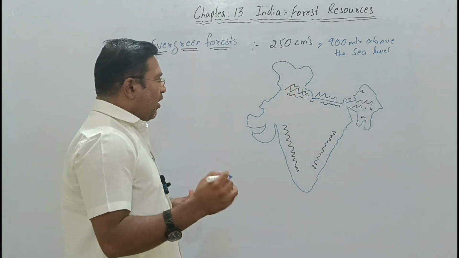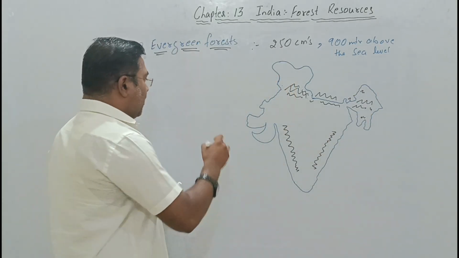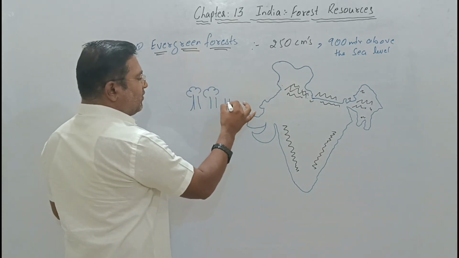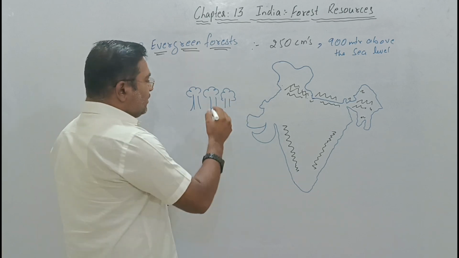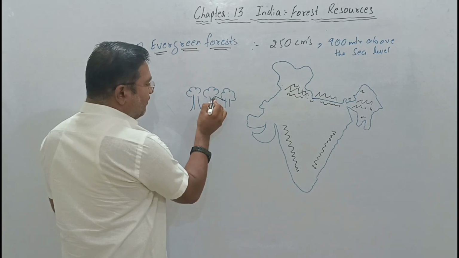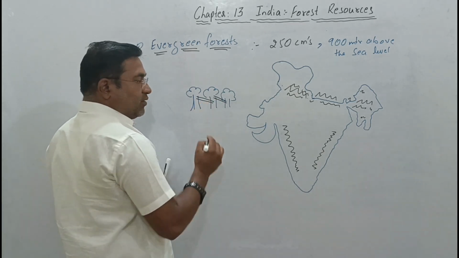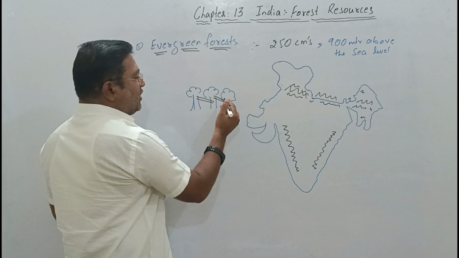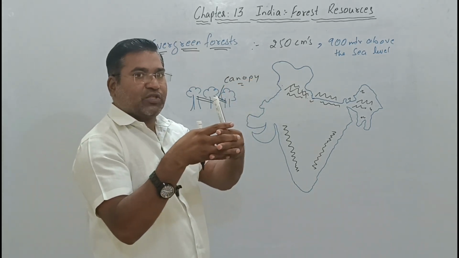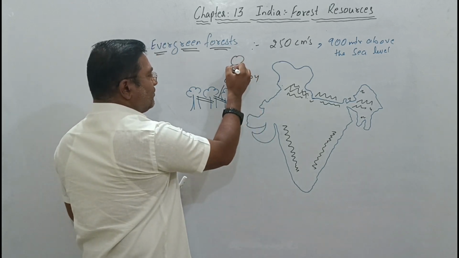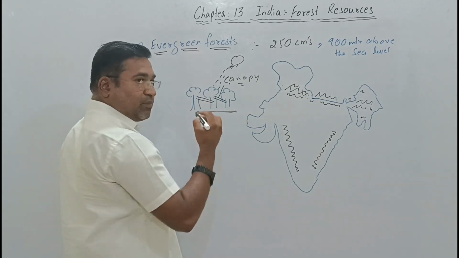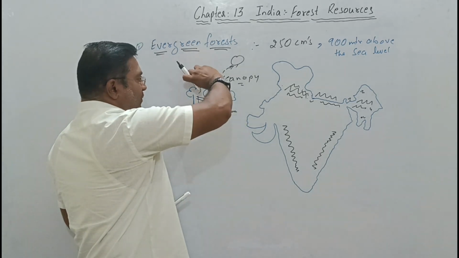The major thing about this evergreen forest is that the trees are found near to each other. Due to this reason, the trunks of the trees are connected with each other. They form a canopy, which means the rays of the sun cannot reach up to the ground floor, and it remains up there itself.